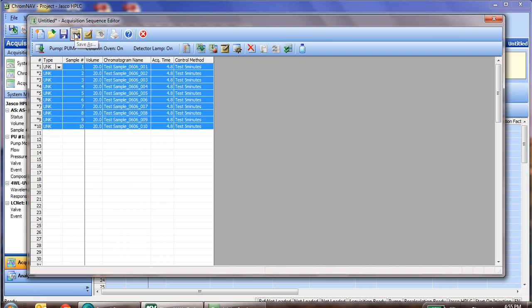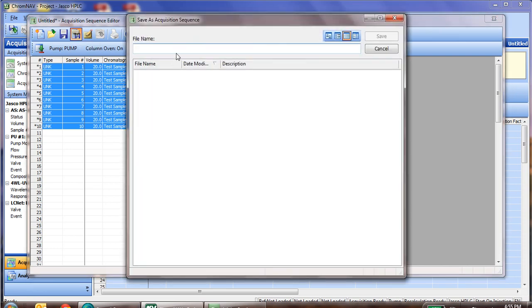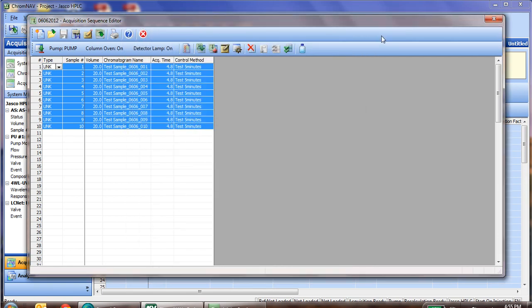So let's go ahead and save this. And as always with a sequence, we can just simply put the date as the sequence name. Now if this were a calibration sequence, or a sequence you're going to run continuously from day to day, you can name it something specific so you can open it at a later time, tomorrow or next week, and run the exact same sequence very quickly. But we'll leave it at this time as the date, and click Save.